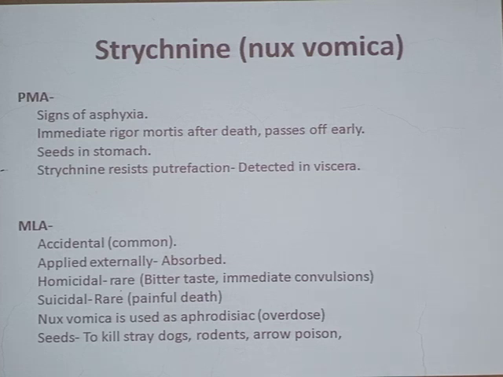Just remember Nux vomica is a spinal poison. It mainly acts on the spinal cord and causes increased excitability of all the muscles, leading to convulsions. I should have mentioned it in the introductory part, where is the exact action.